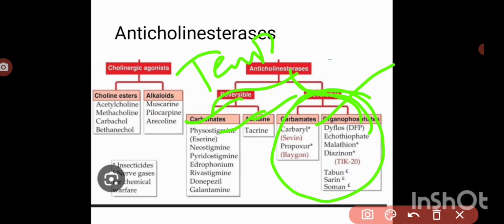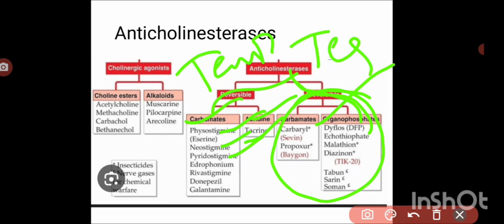Examples are physostigmine, neostigmine, pyridostigmine, rivastigmine, edrophonium, donepezil and galantamine. The acridine is tacrine. Here again, among these, some are tertiary amines and some are quaternary amines.